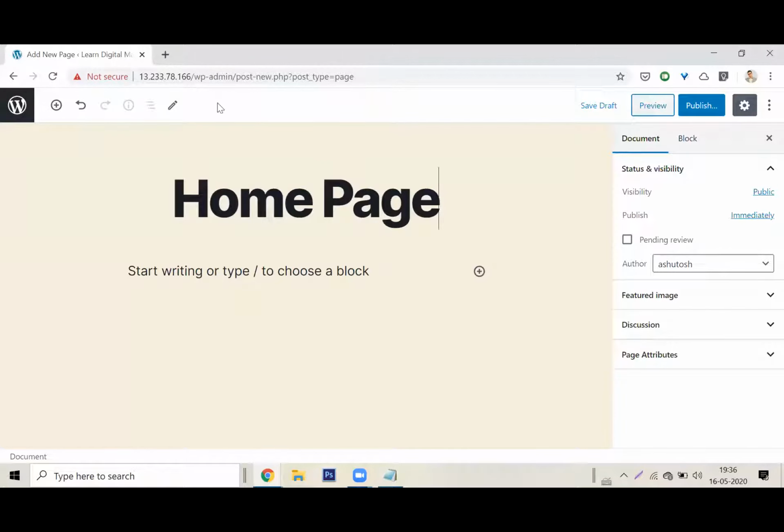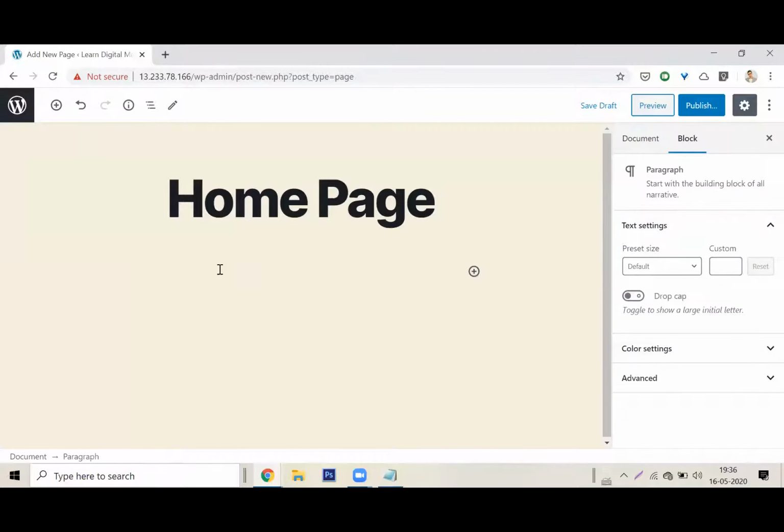Perfect. Now I want to add some content to the page. I want there to be a heading, a subheading, etc., on the page. As soon as I make the home page, I will see 2 options on top. There is an option for preview to see what that page is about, and there is an option to publish the page. I'm not going to publish the page as yet. All right, so I will go here according to the way that I wanted to create my page.